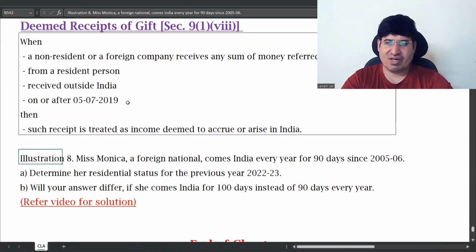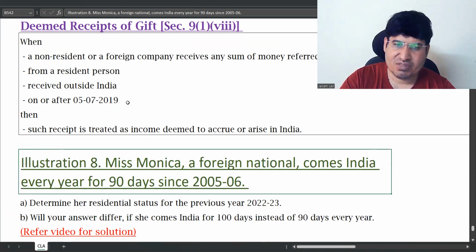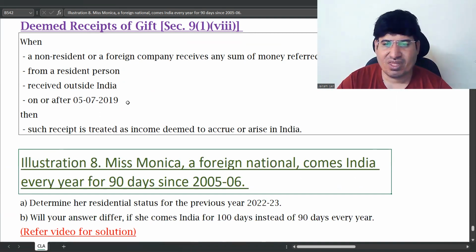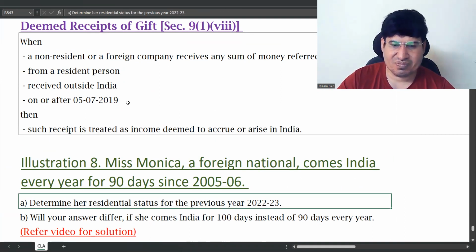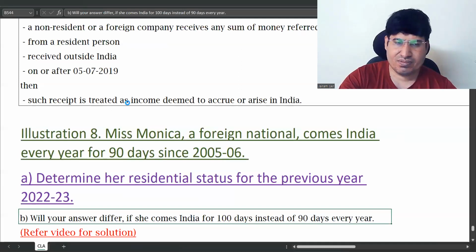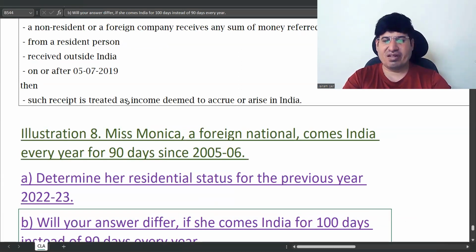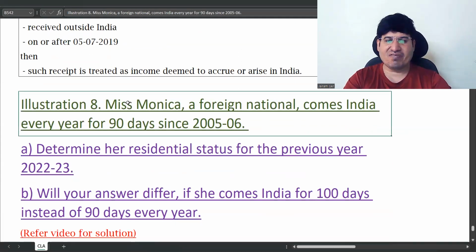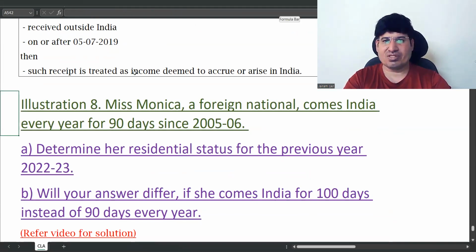So that's all. This is one last question, so you all try to solve it. Miss Monica, a foreign national, comes to India every year for 90 days since 2005-06. Determine her residential status for PY 22-23. Will your answer differ if she comes to India for 100 days instead of 90 days? Who will solve this?